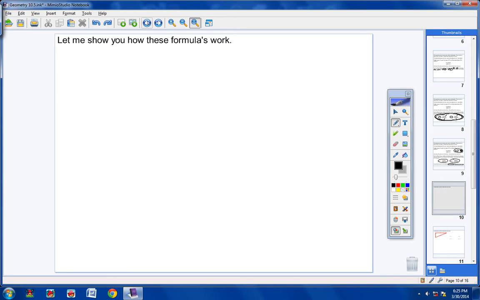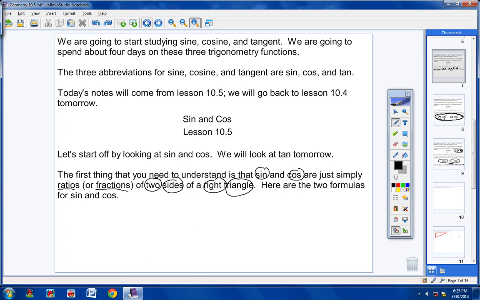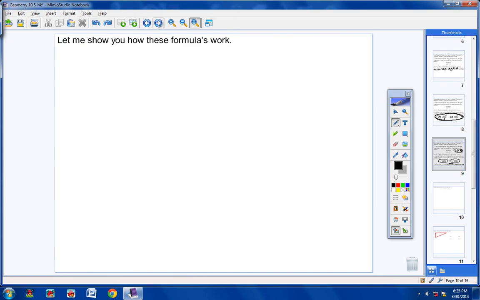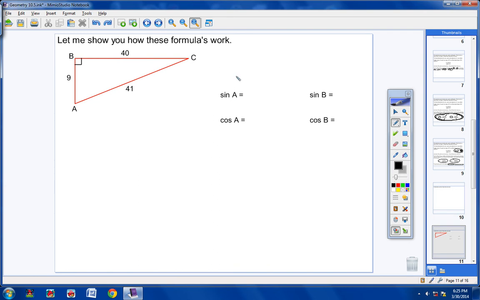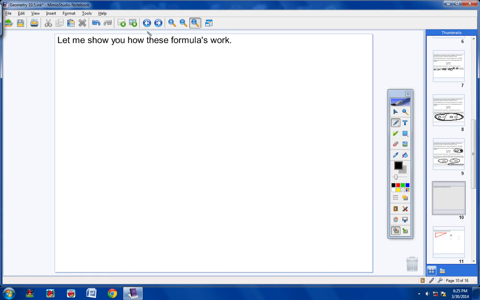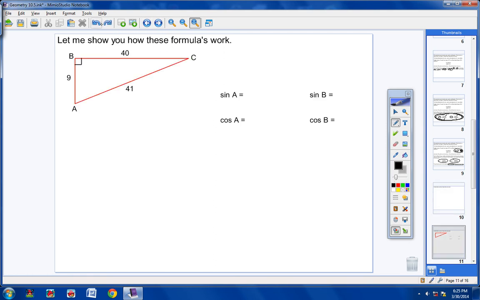Now if you'll go back in your notes and look, I showed you this is always going to be an angle. I think I erased it already, but this is going to be an angle right here. So when I say sine of A, that means sine of angle A. So since I'm trying to find the sine of angle A, I'm going to circle A. Okay? Now that I've circled A, well, Mr. Earhart, why did you circle A? Well, I'm glad that you asked. Am I finding the sine of A, the sine of B, or the sine of C? What angle is written here? Well, A is. So that's why you circle A.